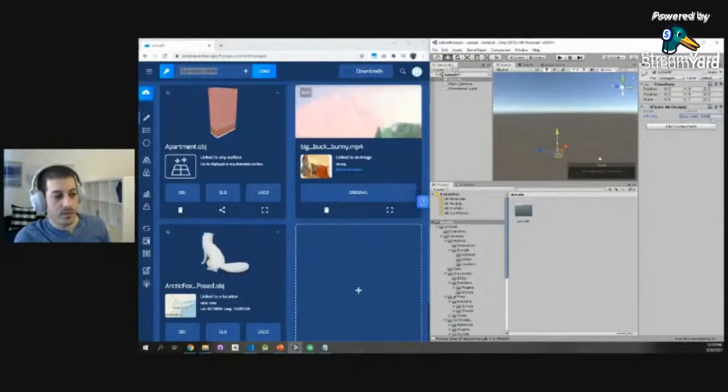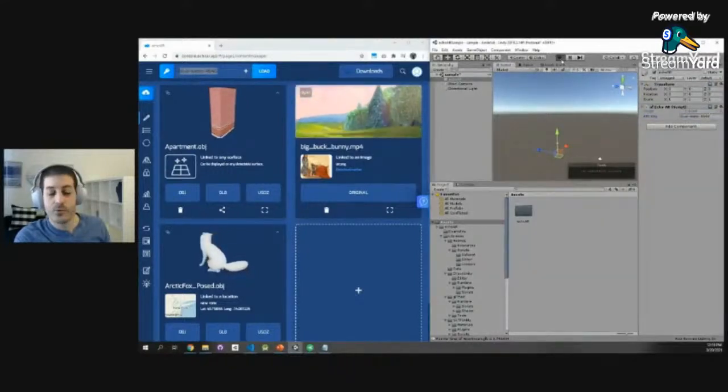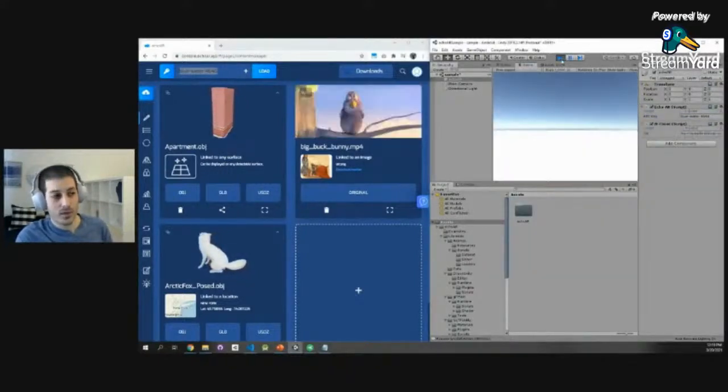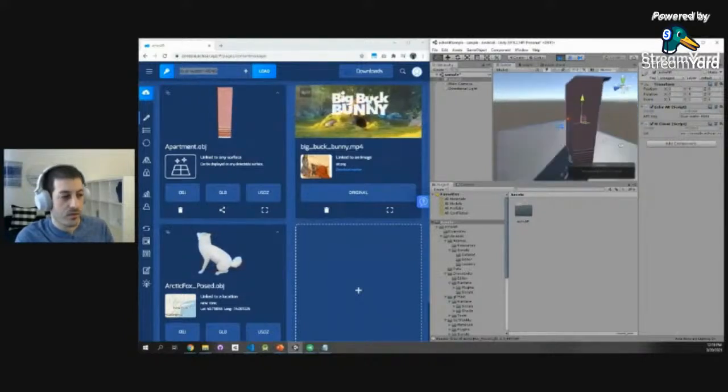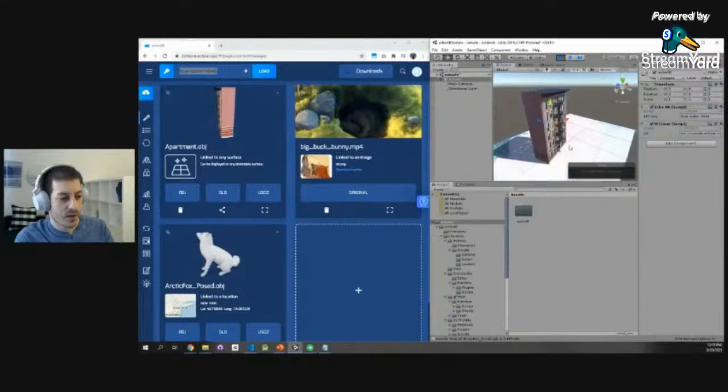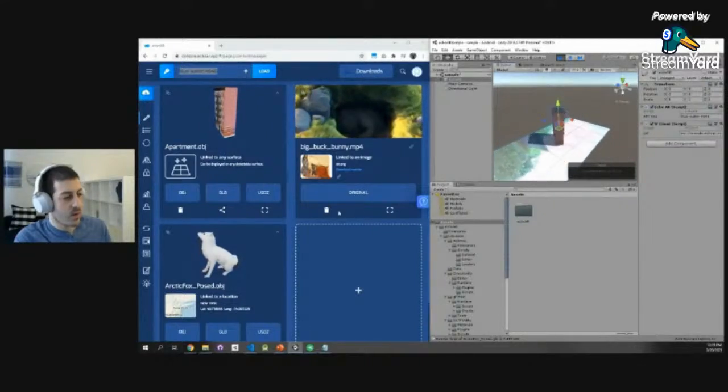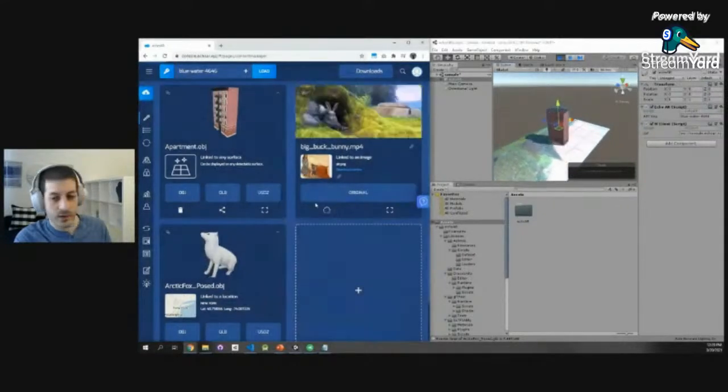After you click this game object, this will appear. I'm going to press play. Data will stream from the cloud to the game engine. Like we saw earlier, the data streams from the cloud to the device. Here we go. We see the building rotating. We see the fox inside the building, and we see the video. I'm going to delete the video because it's playing in my ear.